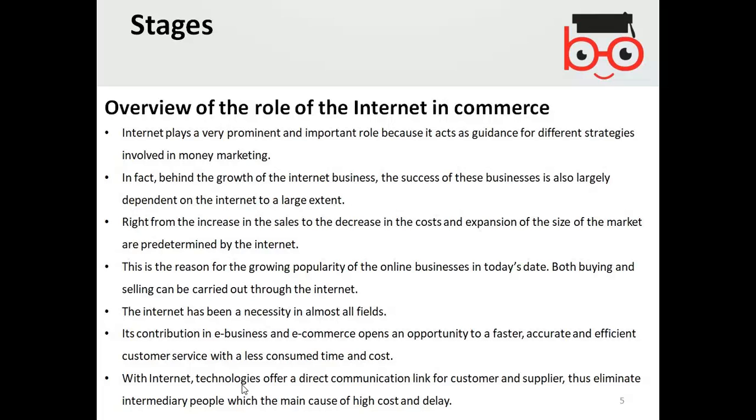Likely, before the internet, people used to communicate with the business providers or suppliers via agents, because the suppliers can be at any distant place. However, the internet is available to the customers, directly available for the communication.